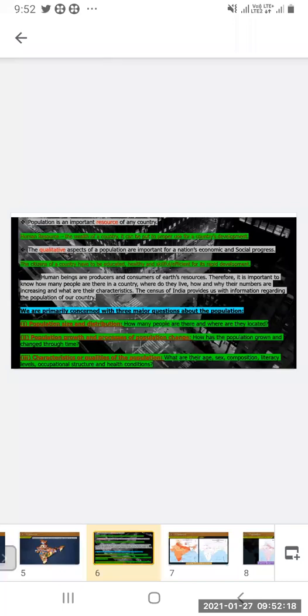The Census of India provides us with information regarding the population of our country. So censuses are done, and the Census of India provides us with the information.